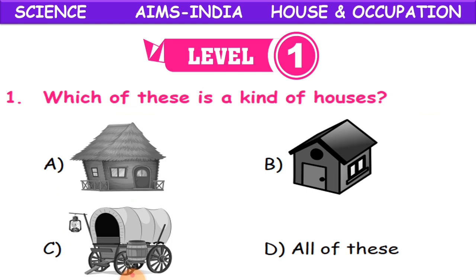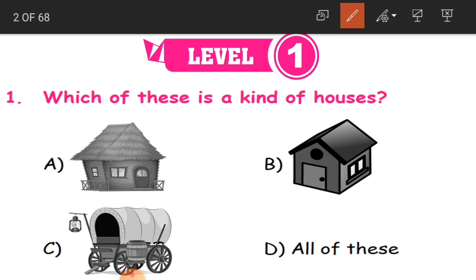Okay. Now in level 1, the first question is, which of these is a kind of house? You have got three pictures here, A, B and C, and option D is all of these. So the question is, are these a kind of house? The answer is yes. This is a house, this is a house, and even this is also a house.